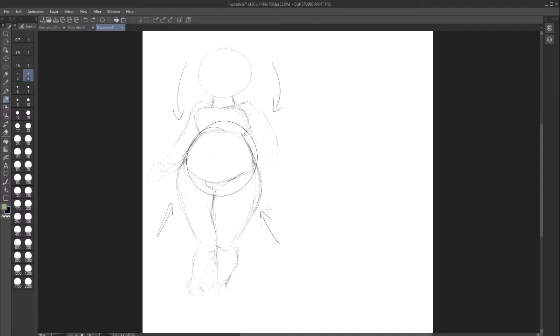Even though you're emphasizing the body types, you have to think of them as somewhat layers. For instance, this stomach doesn't look all that pudged out. If I were to erase this, keeping it how I had it makes it look like she just has a wide stomach, but her stomach is not poking out. That's the number one thing you need to indicate if she's meant to be more plus size. And I didn't even put a lot on the sides here. This is going to be important to pay attention to.